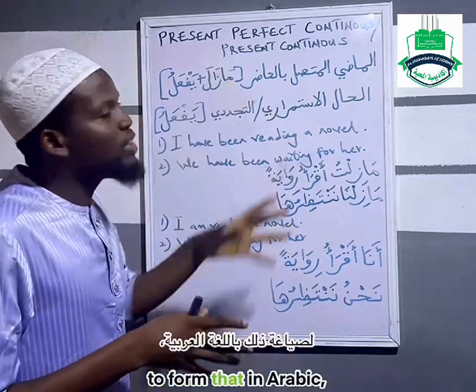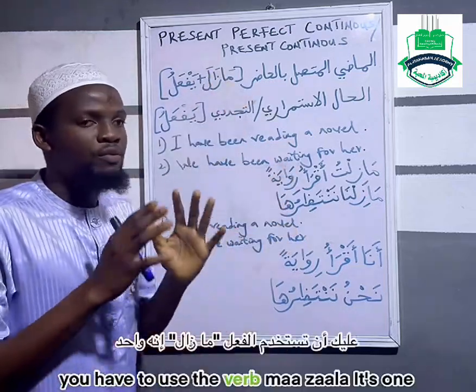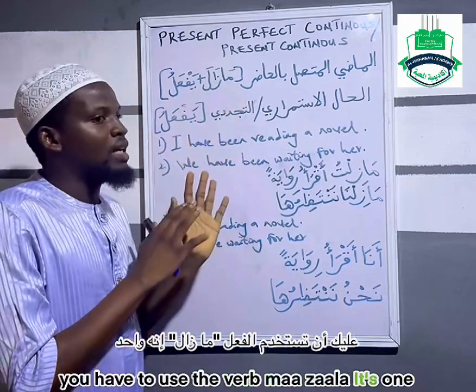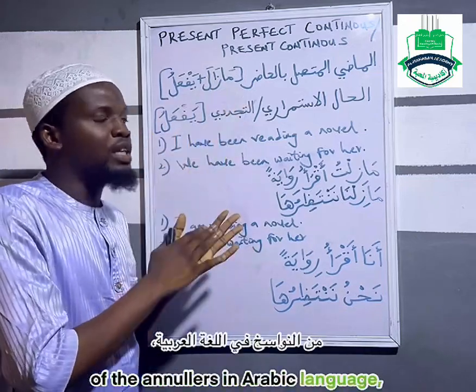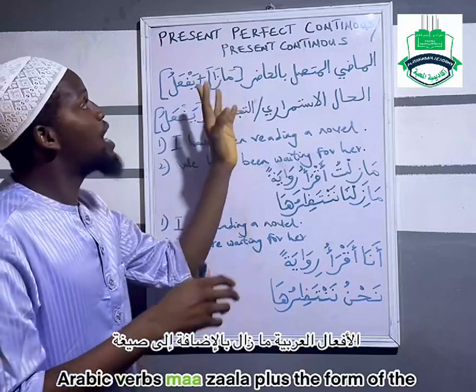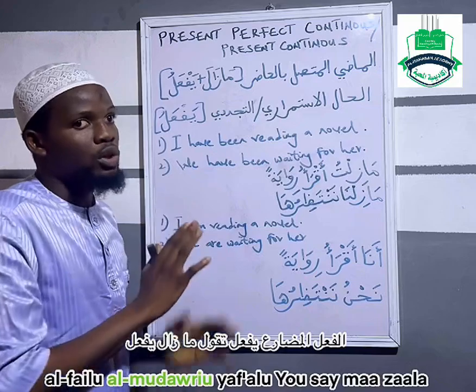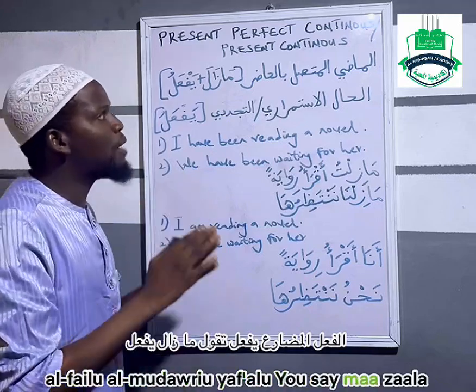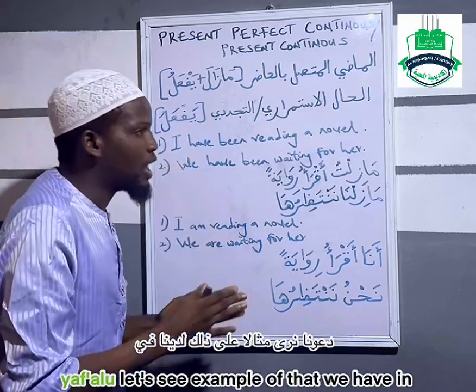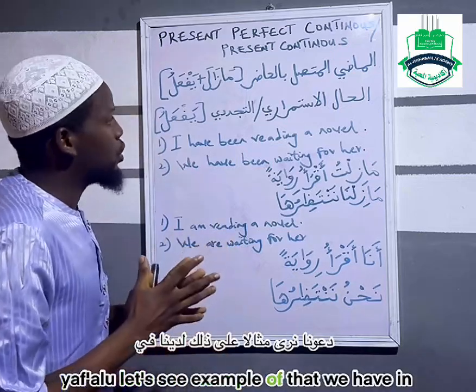So to form that in Arabic, you have to use the verb ma zala. It's one of the annullars in Arabic language, Arabic verbs. Ma zala plus the form of the al-fi'l al-mudari yaf'alu. You say ma zala yaf'alu. Let's see an example of that.